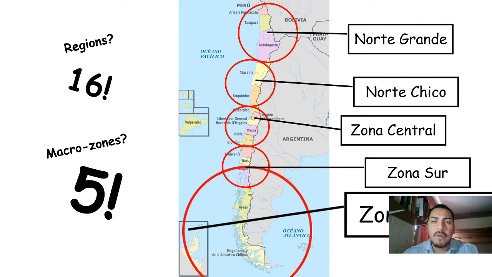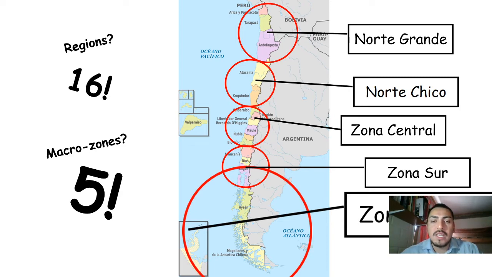And I don't recommend you to use names in English. I'm just giving you some hints in English, but the important thing here is that we use these names in Spanish, okay? Norte Grande, Norte Chico, Zona Central, Zona Sur, y Zona Austral.